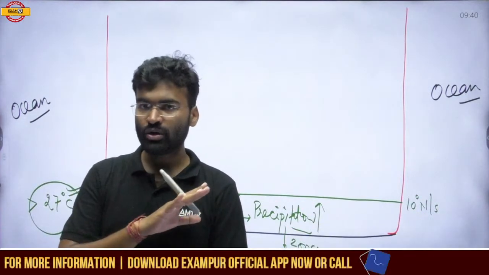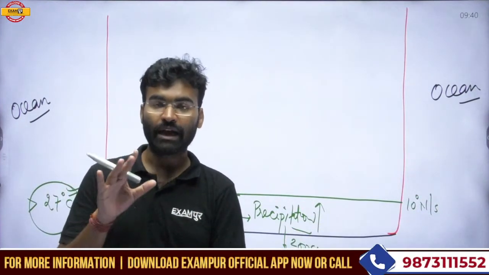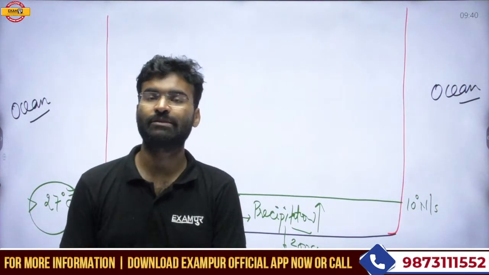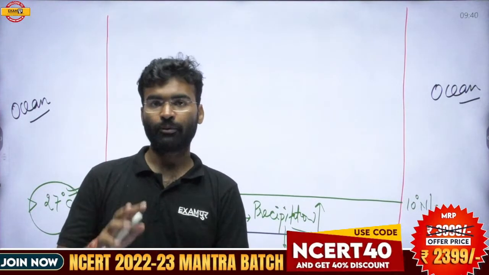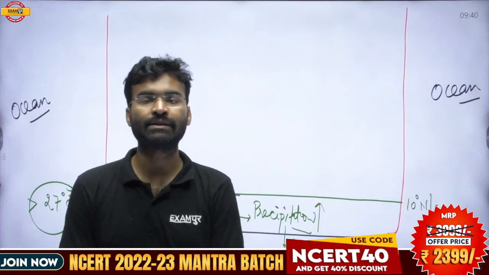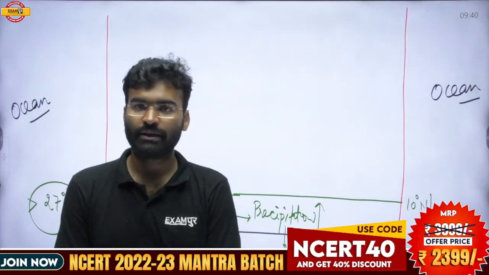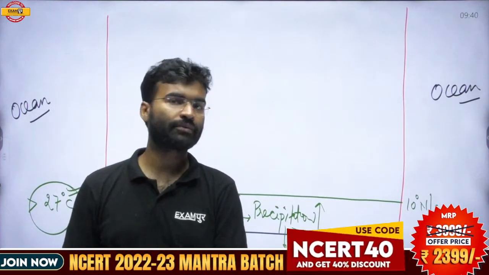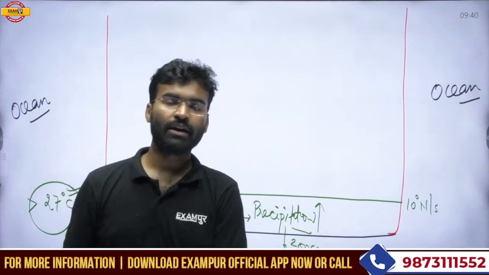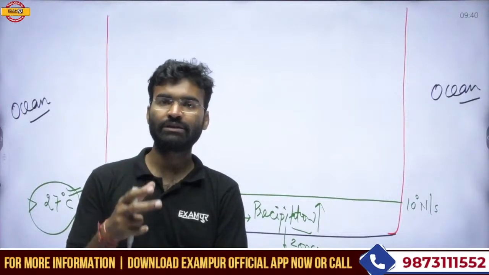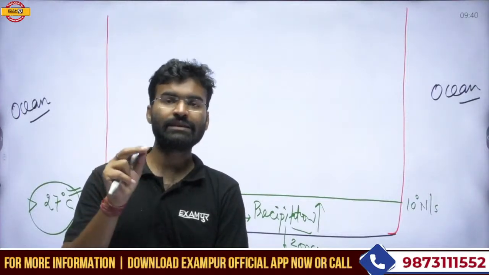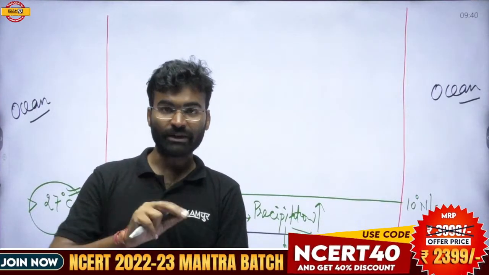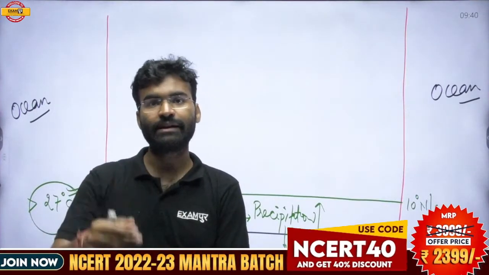There is no absence of precipitation. Approximately more than 300 days out of 365 days are wet days, which experience precipitation. So precipitation occurs on more than 300 days in a year.